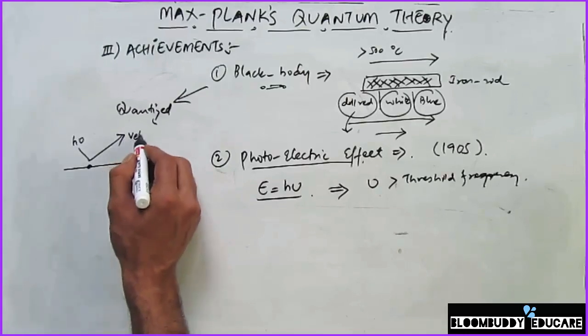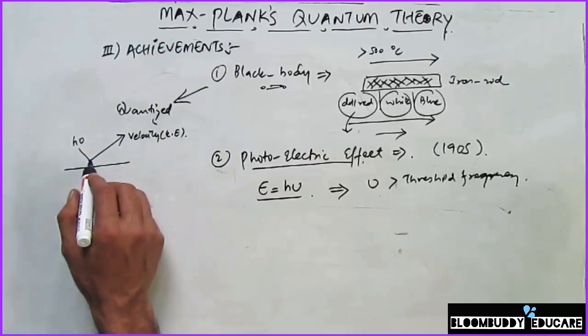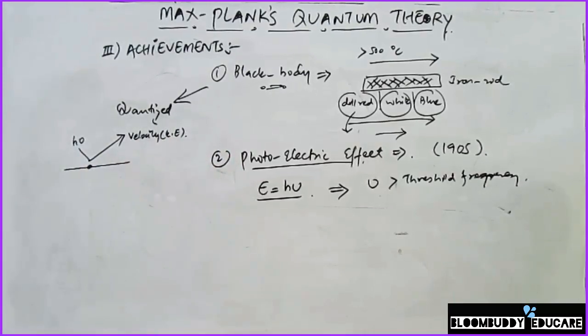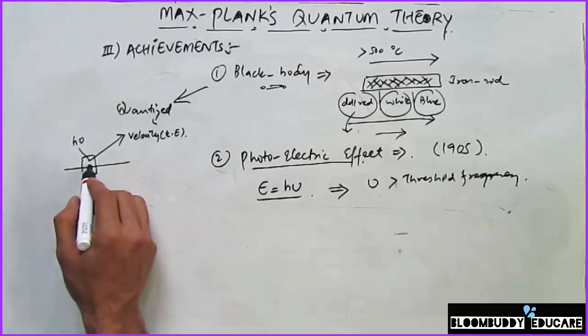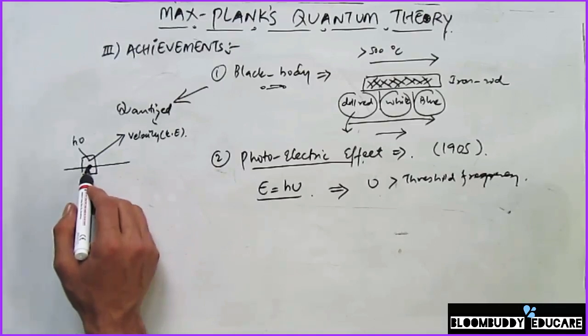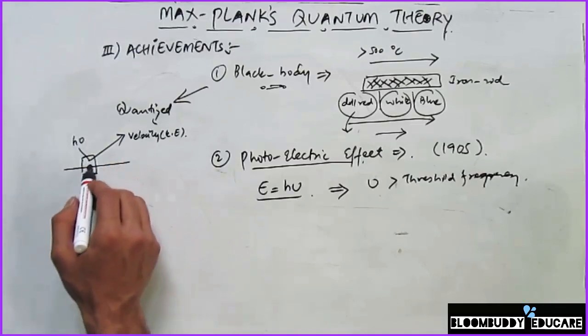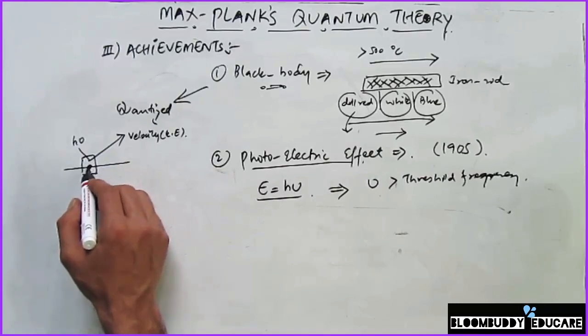One is the kinetic energy that the electron gets, with which it moves out of the metallic surface, and the second is the binding energy, the energy with which the electron is held in the metal. We need some energy to take it out of the metal, and the rest is the energy with which the electron moves away.